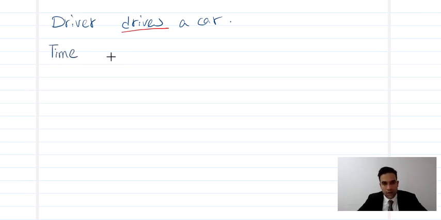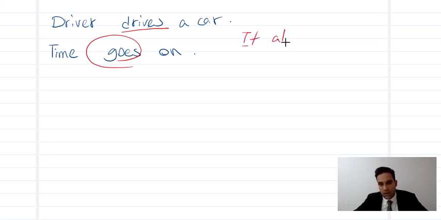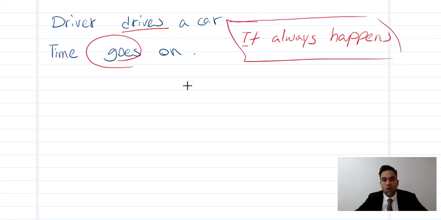Time goes on. Time goes on. You see? It always happens, okay? Always, and always true. So in this case, we need to use present simple, okay?